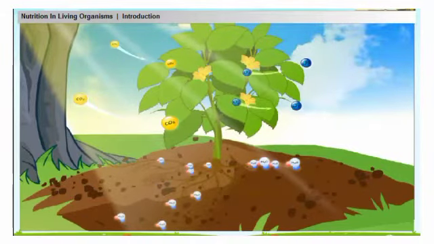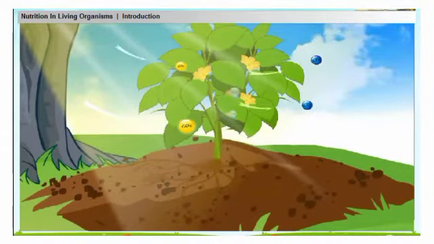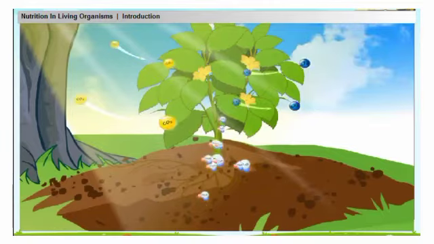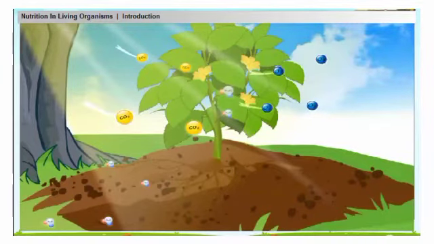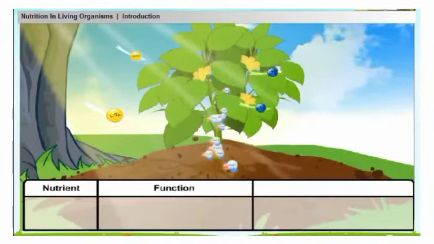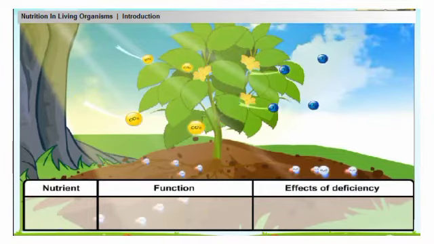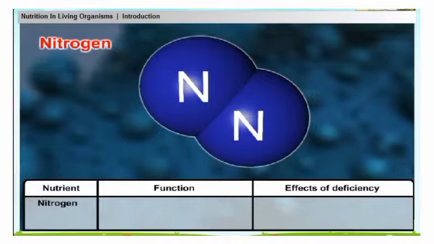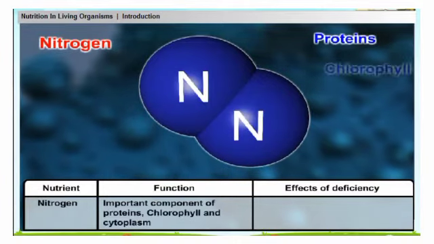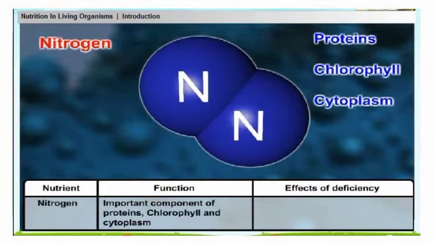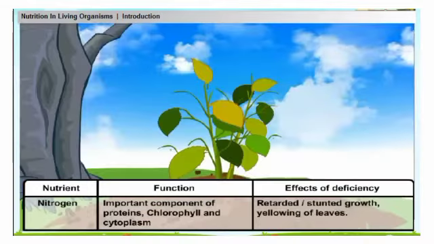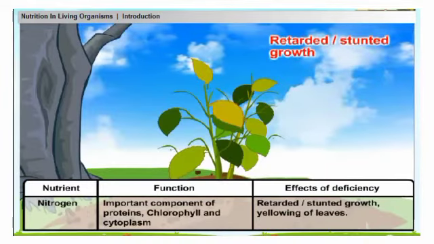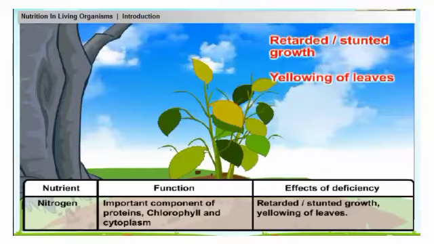Role of nutrients and effects of their deficiency on plants. This table shows nutrients, their functions, and effects of their deficiency. Nitrogen is an important component of proteins, chlorophyll, and cytoplasm. Its deficiency causes retarded or stunted growth and yellowing of leaves.